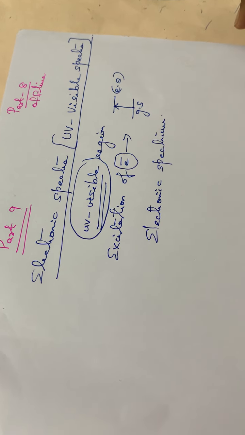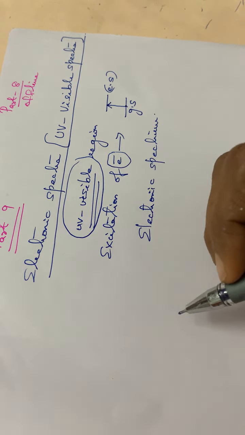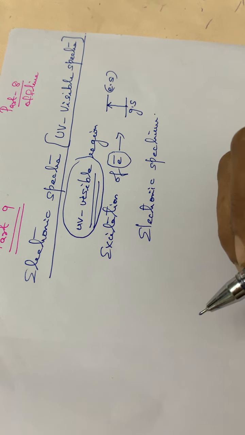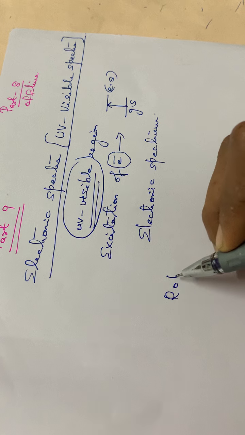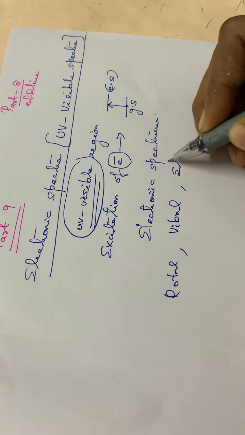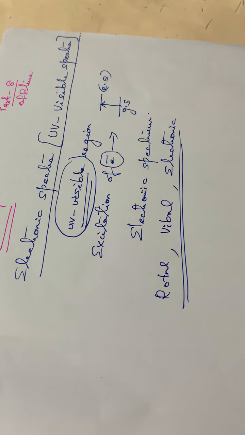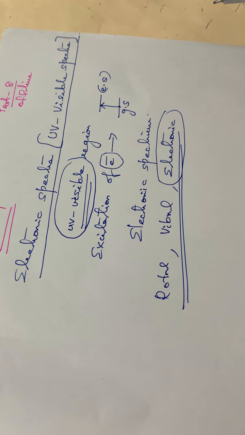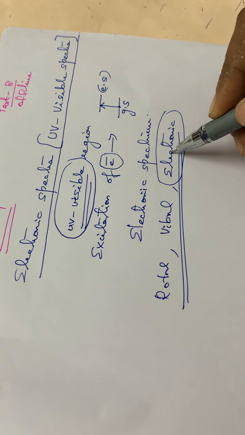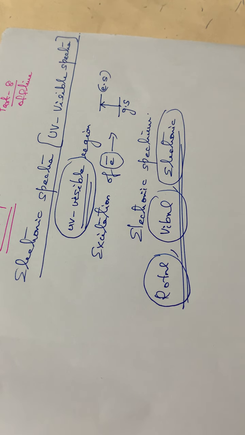Also, during this electronic excitation, what other transitions accompany the electronic transitions? There will be rotational transitions and vibrational transitions along with the electronic transitions. All these transitions accompany the electronic transitions. We have already studied this. So while dealing with electronic excitations, there will be rotational transitions, along with that vibrational transitions will be there.